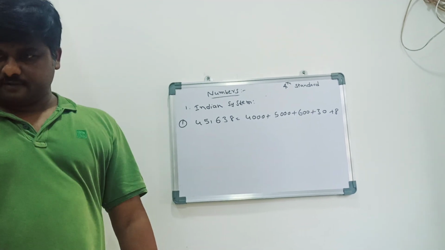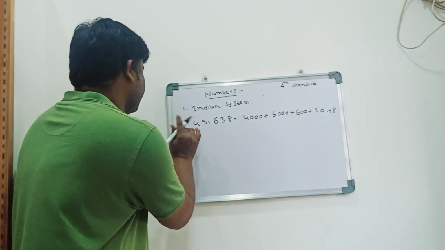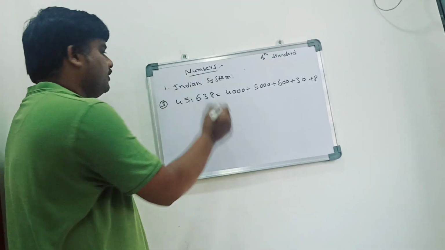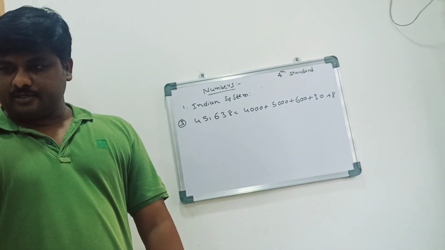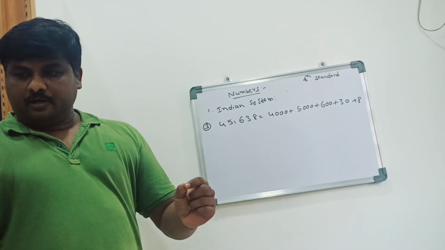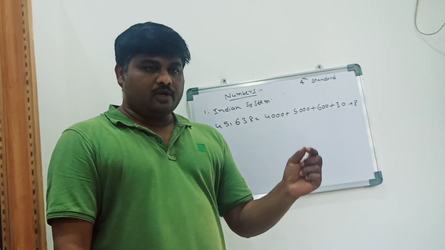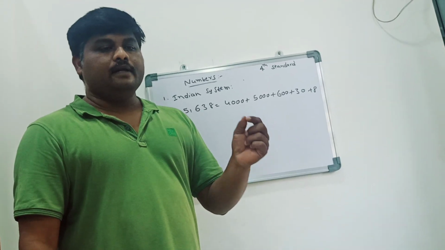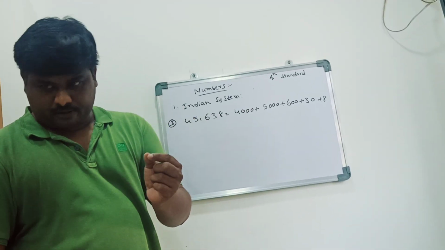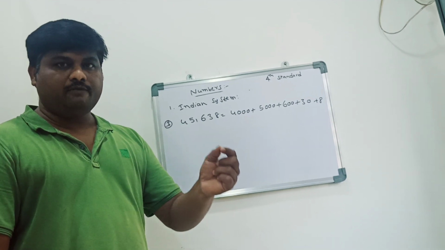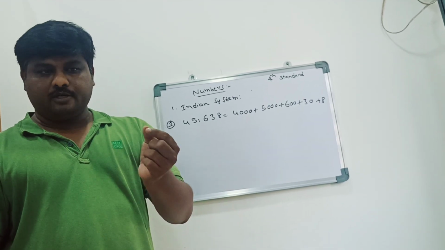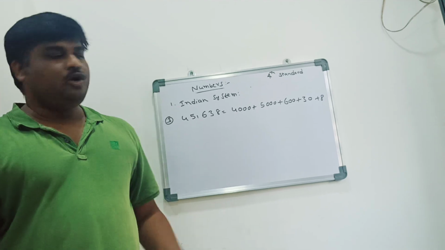This is the third one. The first one is, whenever I ask for the number, you write it in letters, how you pronounce it. And the second one is, in the same way, how you pronounce it, you write in numerals.